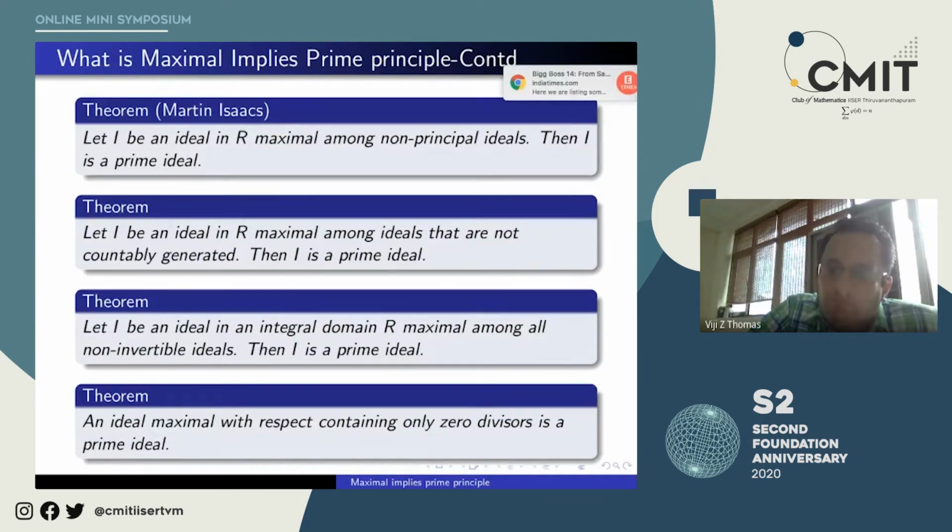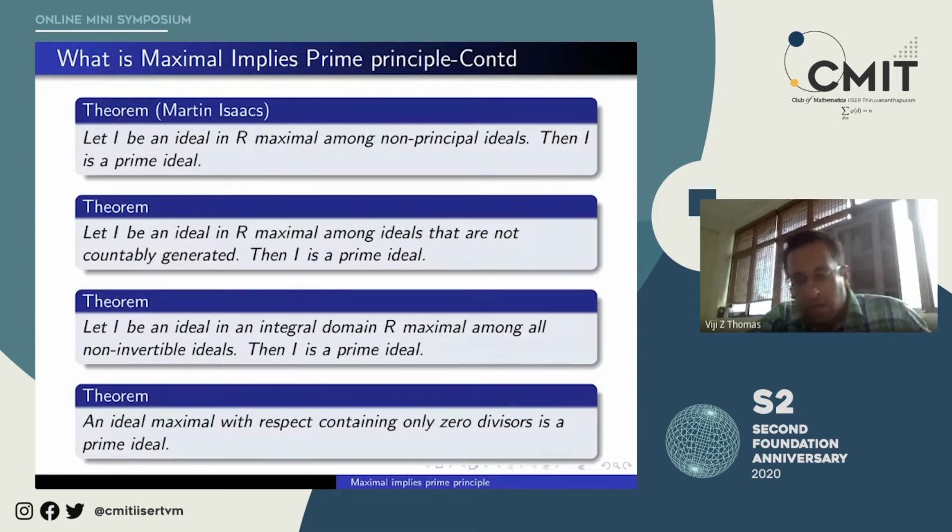Of course, you will have to prove that it is prime, but it is not a bad idea to expect it. Sometimes in research, you have to expect things. And that is the theme you can take home from this talk. Even if you have fallen asleep now, this is the theme that I want to focus on.